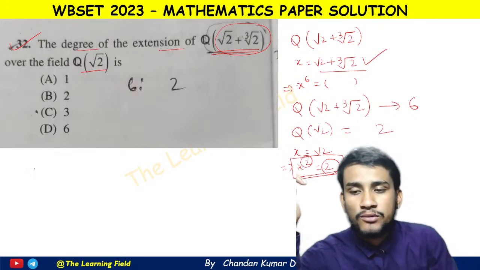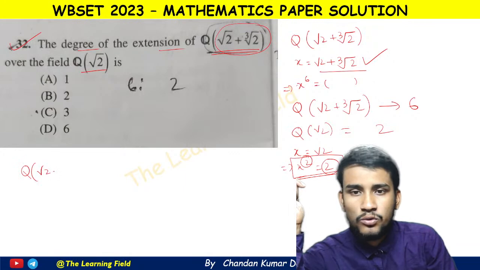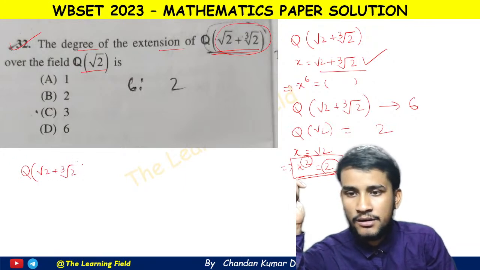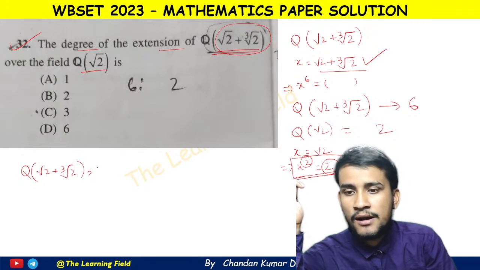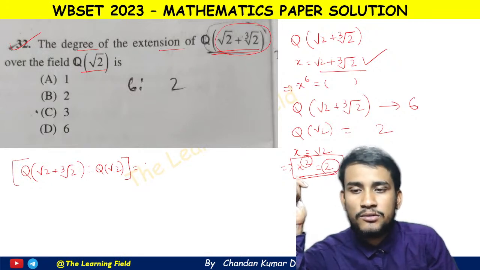Okay, now here we use the simple expansion formula, that is, q over root 2 plus cube root of 2, and over cube root of 2. This is equal to what? Or you can use this sign. So this is equal to q.